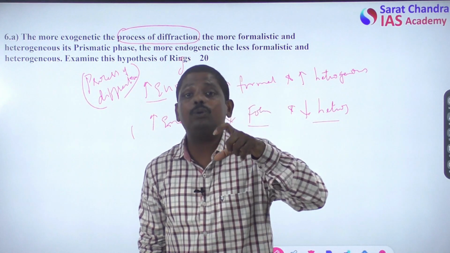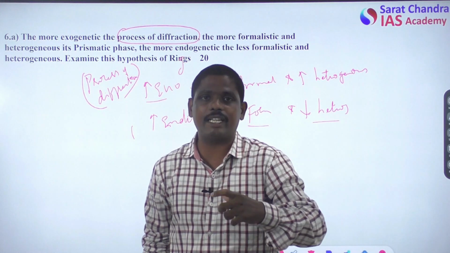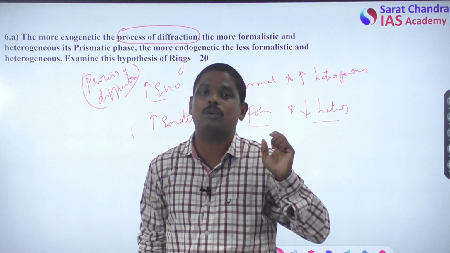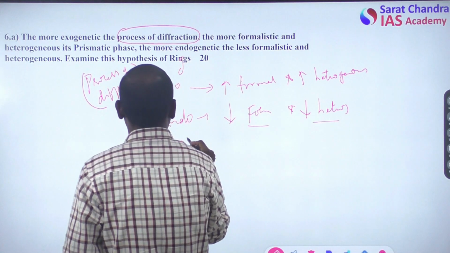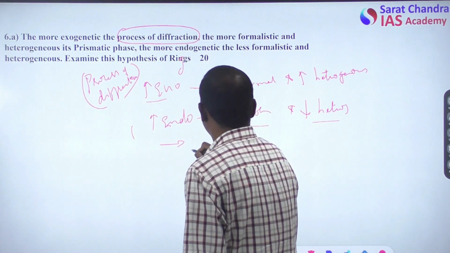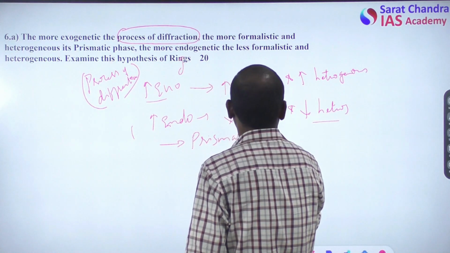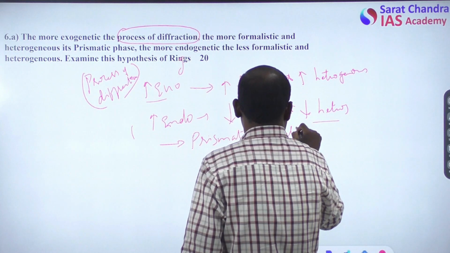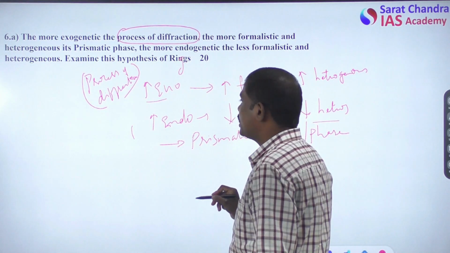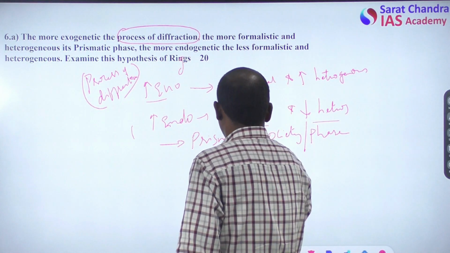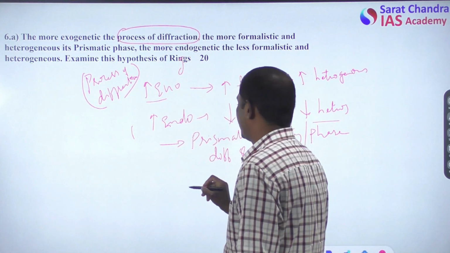How is diffraction brought out in a prismatic phase or in prismatic societies? In the first paragraph, para 1, try to define what is a prismatic society or prismatic phase, and what is the level of diffraction and integration in prismatic societies.